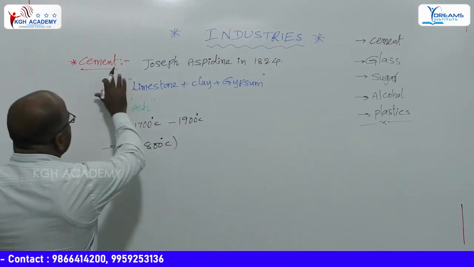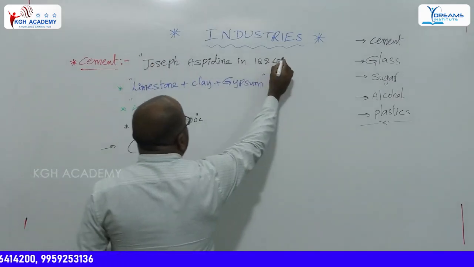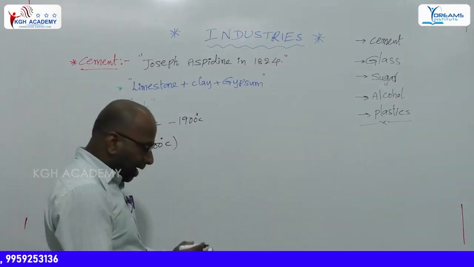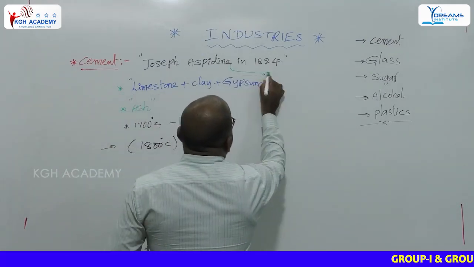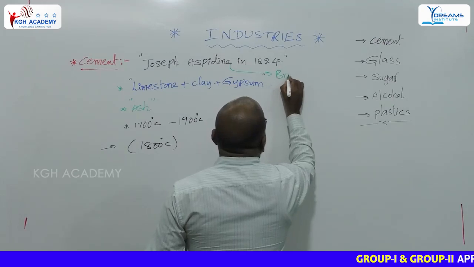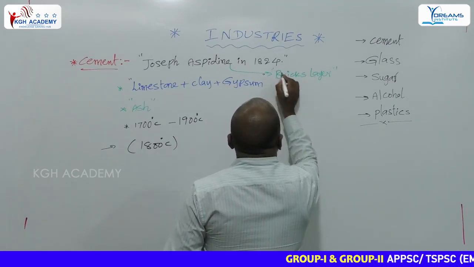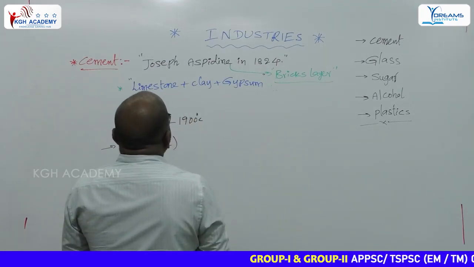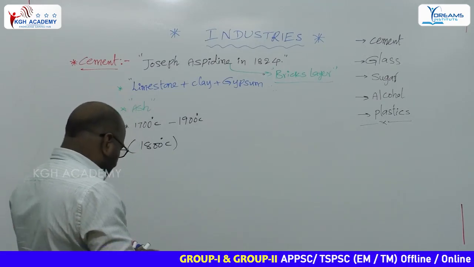Cement was prepared by Joseph Aspdin, who was actually a bricklayer. Yes, he prepared this material by using limestone, clay and gypsum.